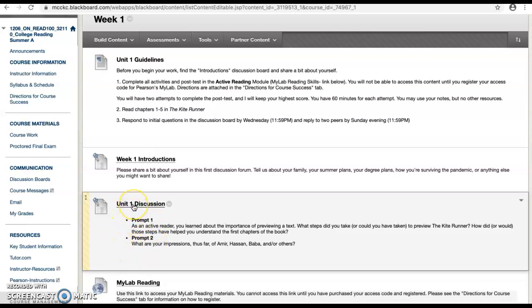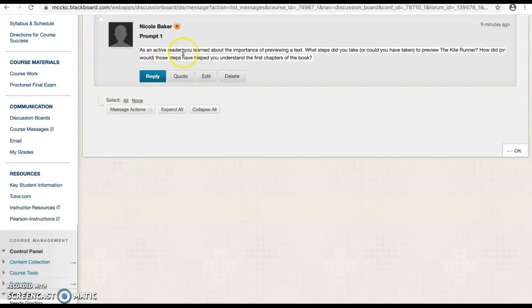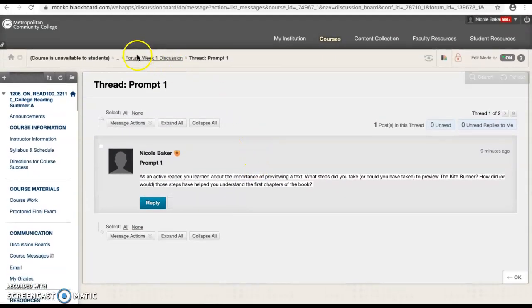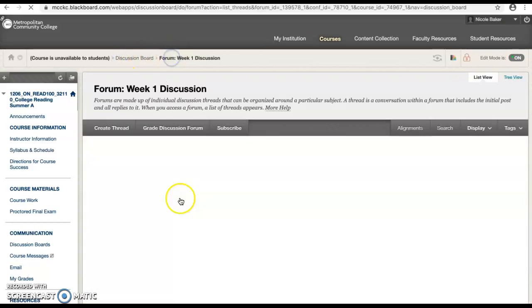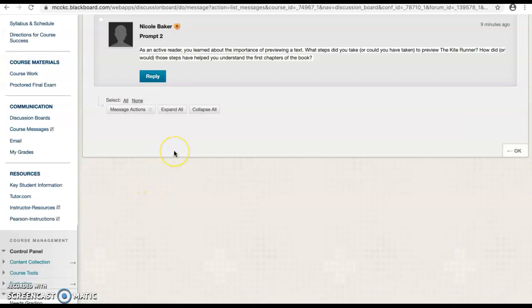So when you click on Unit 1 discussion, you will see that you have Prompt 1 and Prompt 2. So by Wednesday night, make sure that you click on both of these, read the question, and simply click Reply to answer the question. Once you have done that, you will go back to your discussion board and make sure you click on Prompt 2 and answer the second question as well.